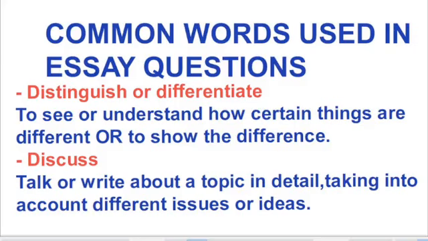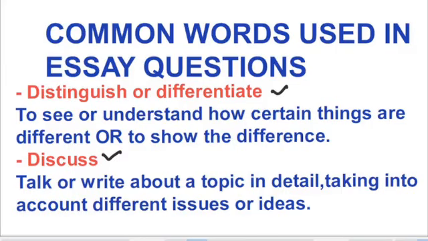So when answering, you know that you want to show the difference between sexual and asexual reproduction. You want to show how they are different in terms of function. Very important.